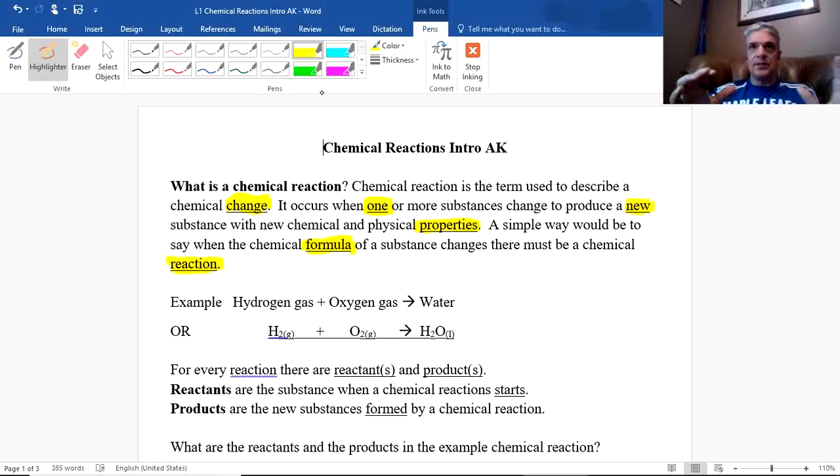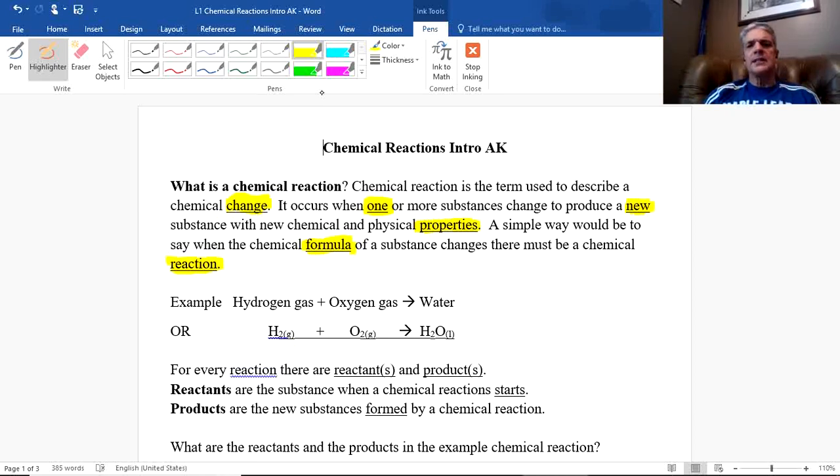And maybe you've studied in the past some things that indicate a chemical reaction versus those that don't. Things like smell, the change of color, the formation of a gas, all those kinds of things that are indicators that we have some sort of chemical change or chemical reaction. In this section though, I'm looking more at the chemistry of what's happening in chemical reactions, not the physical evidence of it.